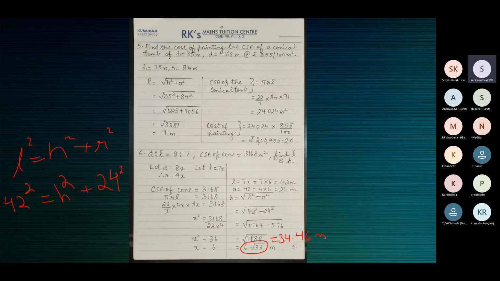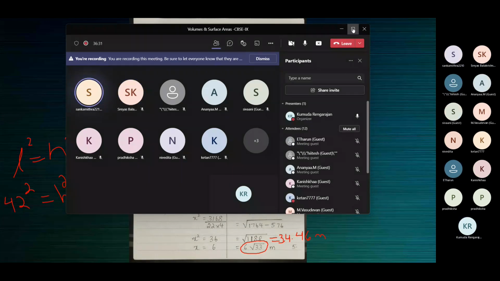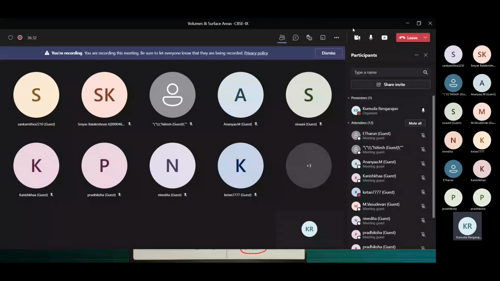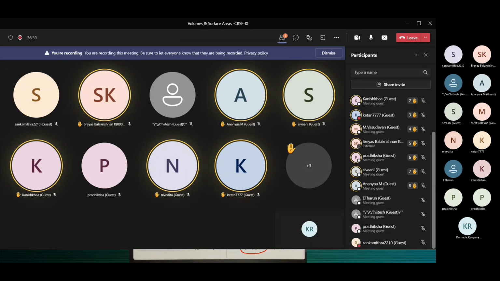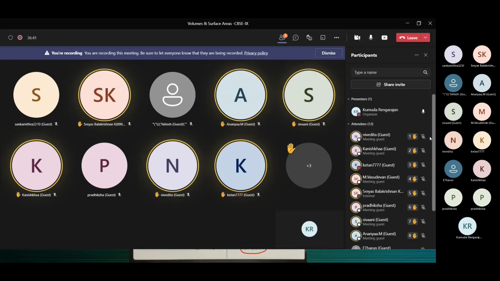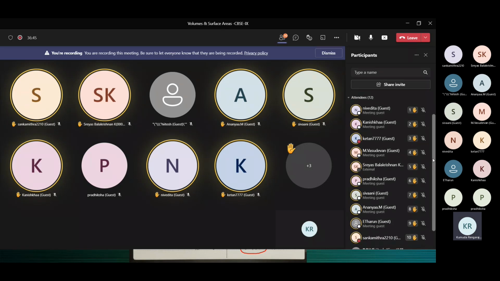581. Not audible. Let me see how many figure. Class, use the emoji. Raise your hand. Nivedita, Kanishka.